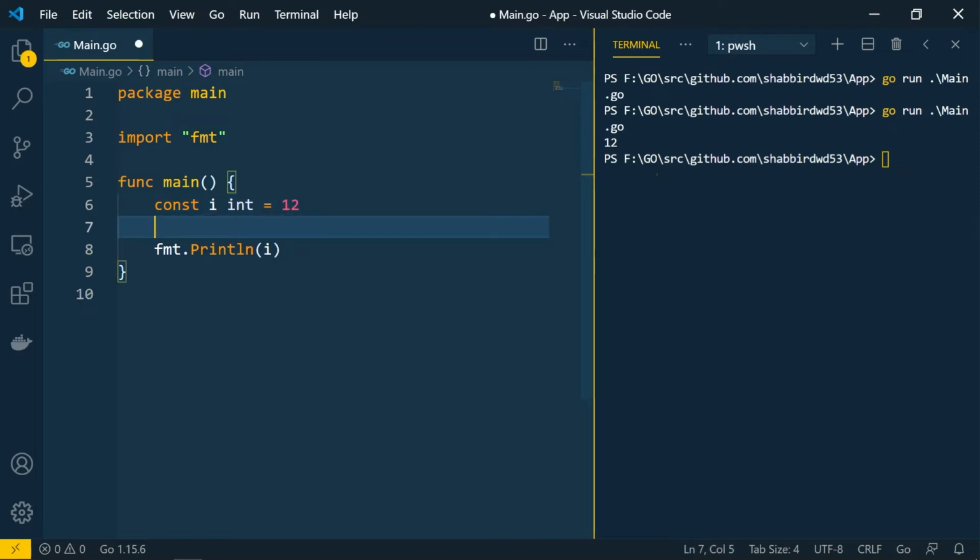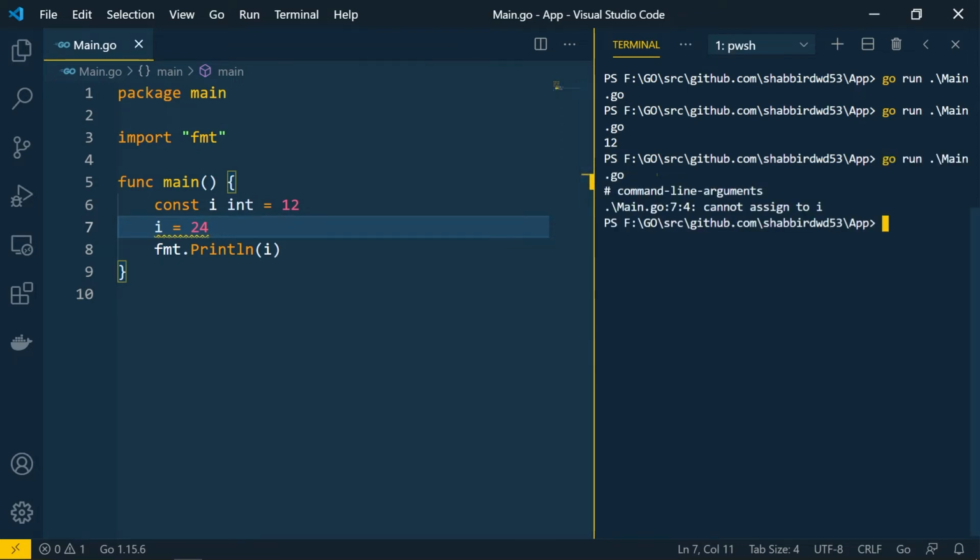Once you have created the constant, if you again assign a value to it, suppose I'm assigning the value 24, and you run the application again, it will throw an error like cannot assign to i. So once the constant is created, the value you assigned at that time, that's it. You cannot change it later.